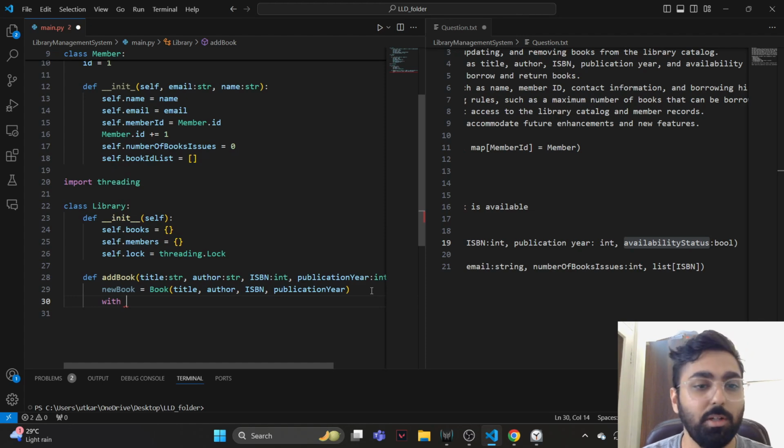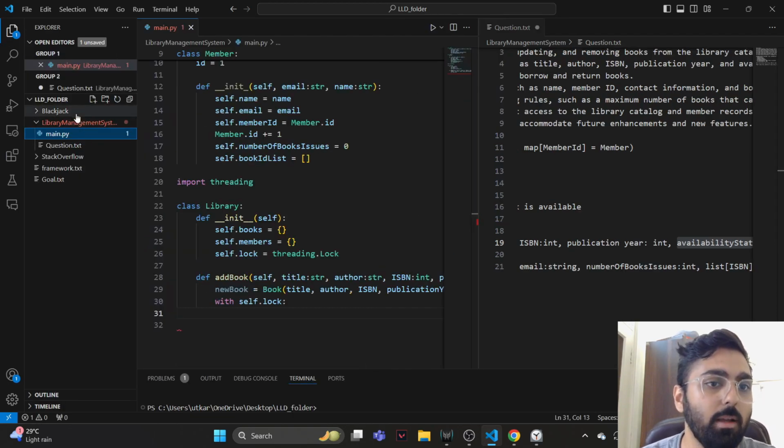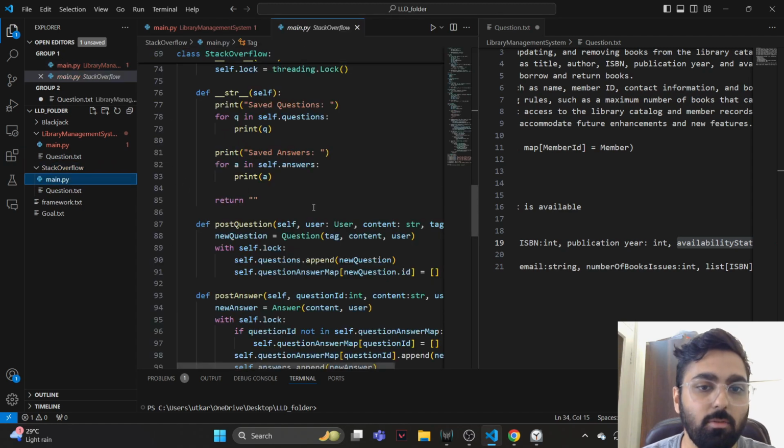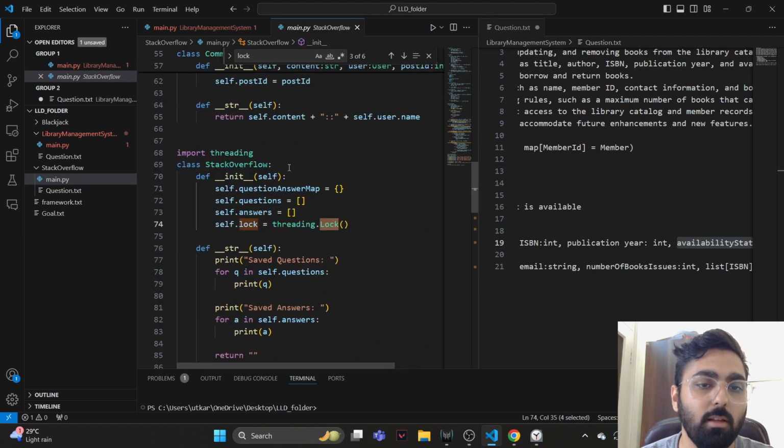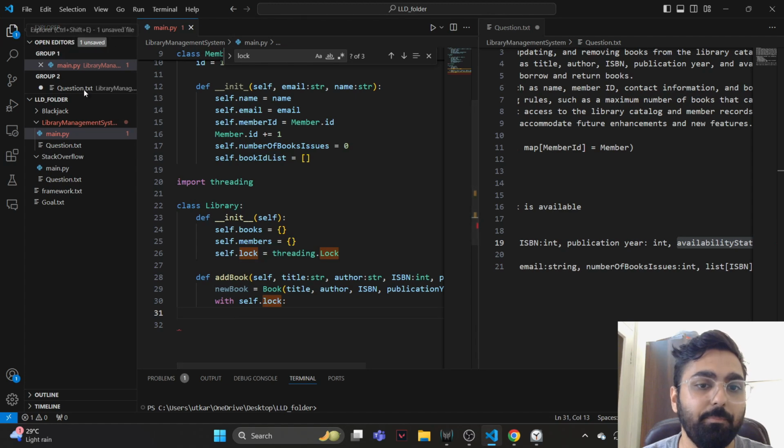At that time I looked it up, and I think it was done like this with self dot lock. We'll cross check it real quick. I think last time in the Stack Overflow question we did end up using self dot lock, initialized with threading dot Lock, and import threading. Yeah, I think that's fine.